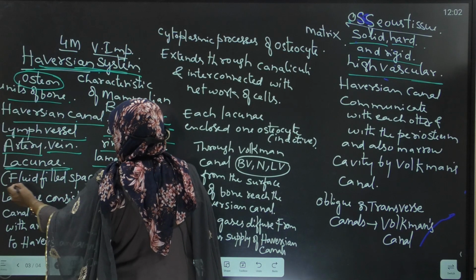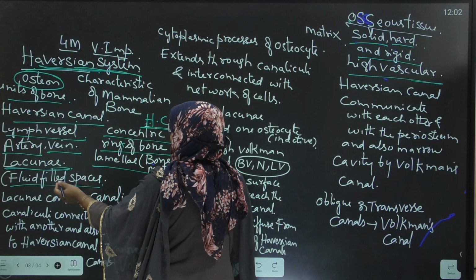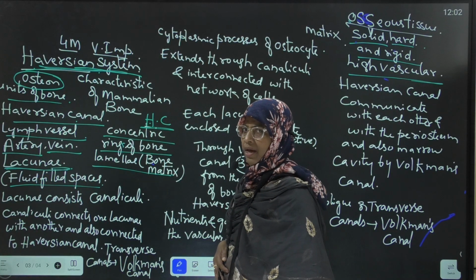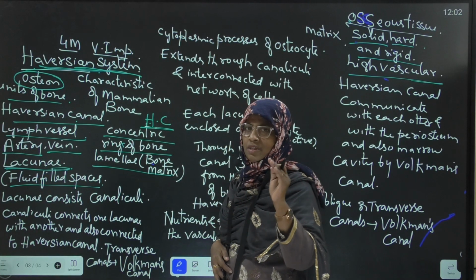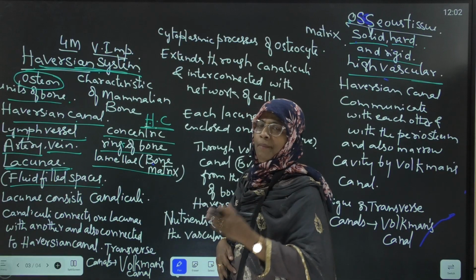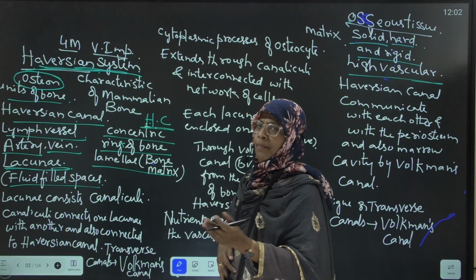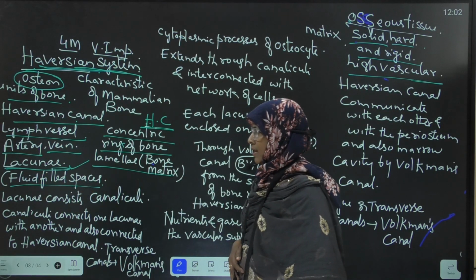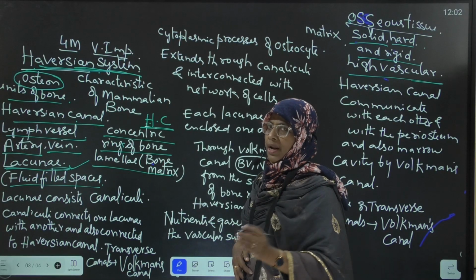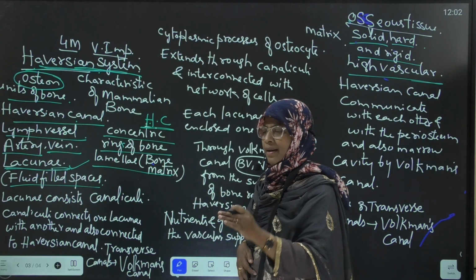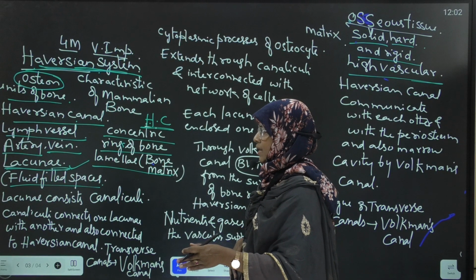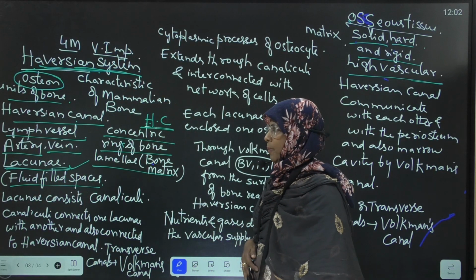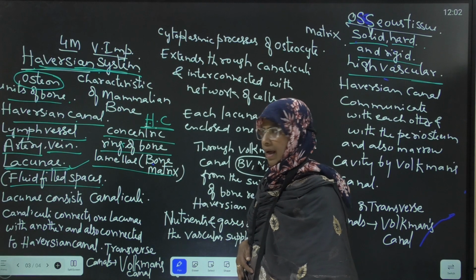The fluid-filled spaces present in between the lamellae are called lacunae. What are lacunae? Small fluid-filled spaces in between the bone lamellae. Lacunae are nothing but small fluid-filled spaces in between the lamellae.